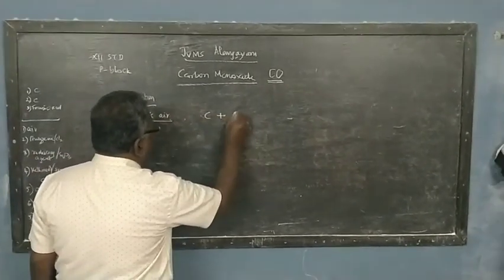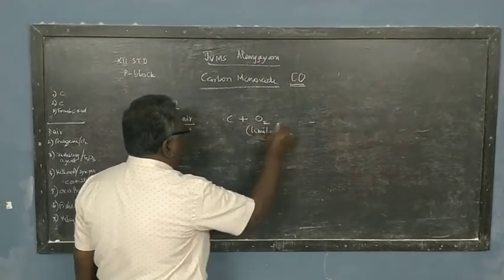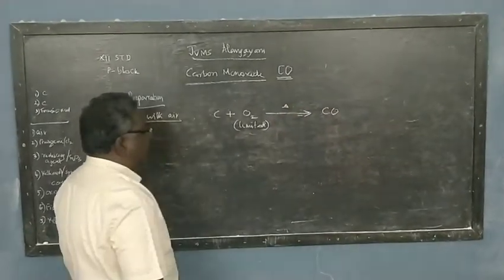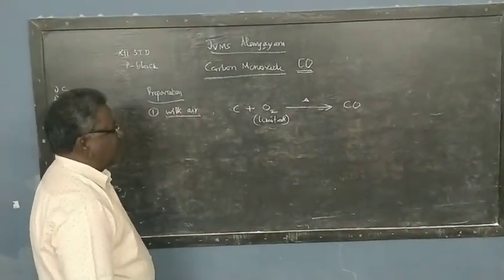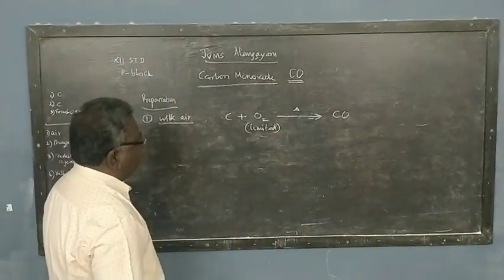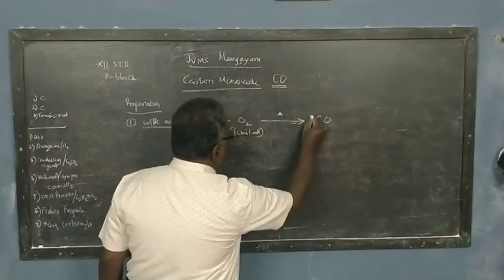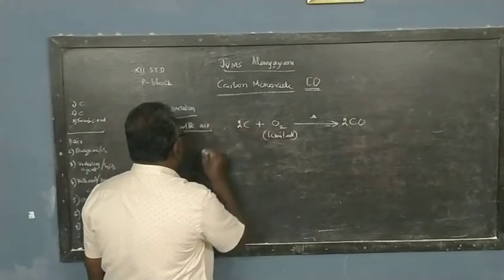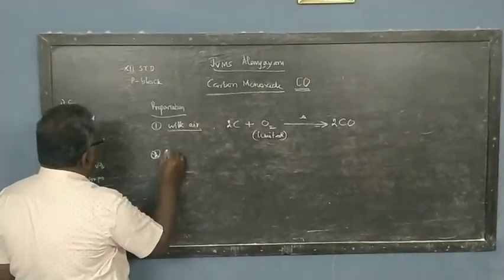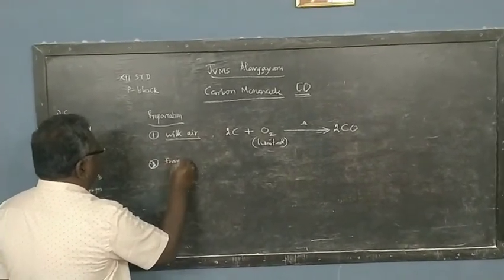When carbon is heated with a limited supply of oxygen, it will produce carbon monoxide on heating under reduced pressure and temperature. So there should not be excess oxygen, there must be a limited supply of oxygen. And this has to be balanced. 2 oxygen, so multiply this by 2, so 2 carbon atoms will be used.